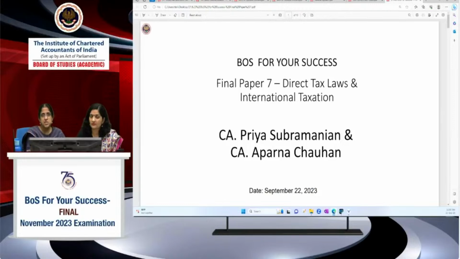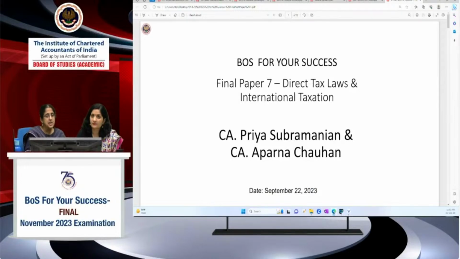As far as applicability, you must all be knowing the amendments made by the Finance Act 2022 are applicable. Notifications and circulars issued up to 30th April 2023. For November, there is a 6 months cutoff date for circulars and notifications. So what is the material applicable to you? It's the October 2021 edition of the study material, read along with the supplementary study paper 2022.